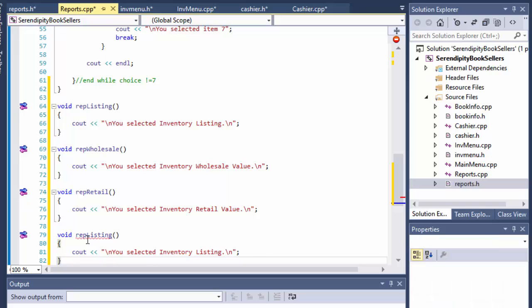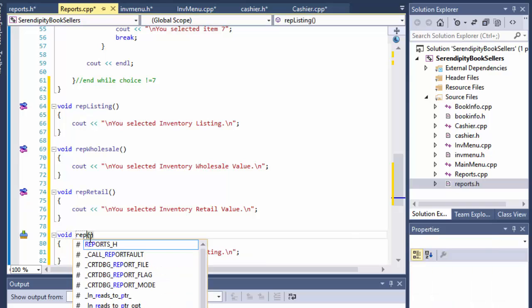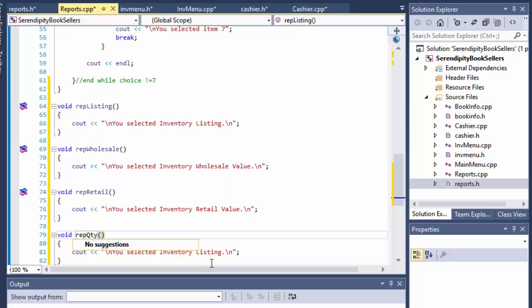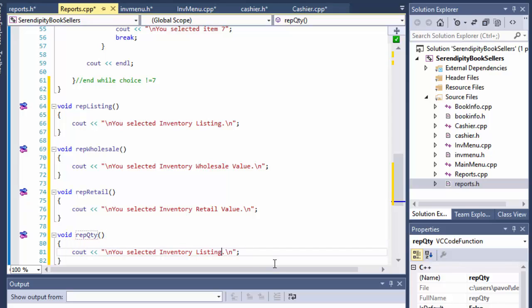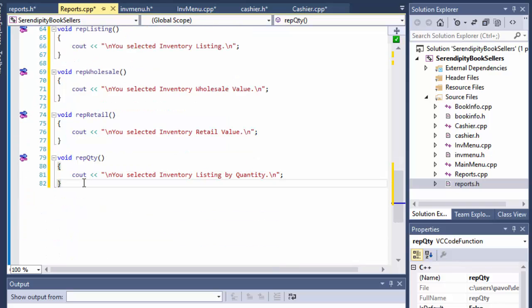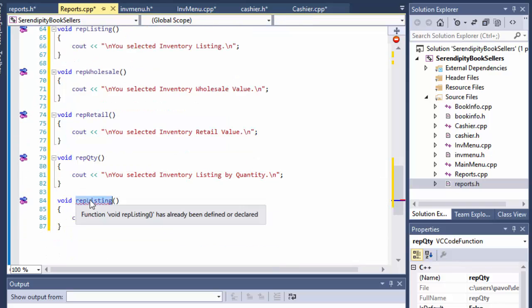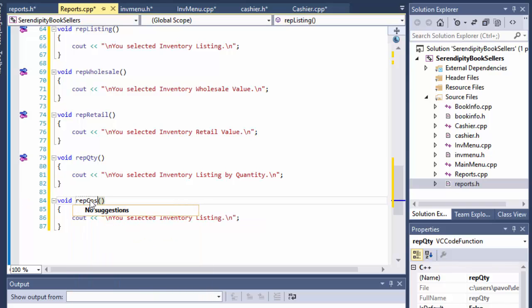Then there is the quantity, so it's gonna be report for quantity, and you selected inventory listing by quantity. And then there's the cost report, so you selected inventory listing by cost.